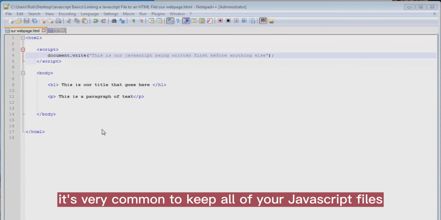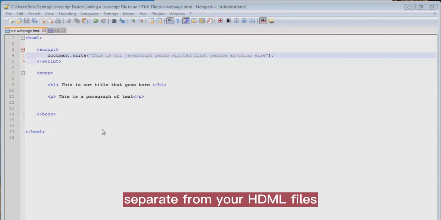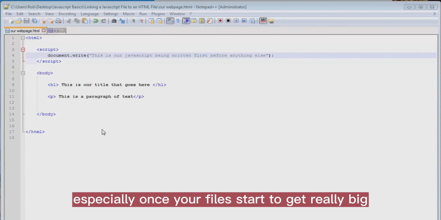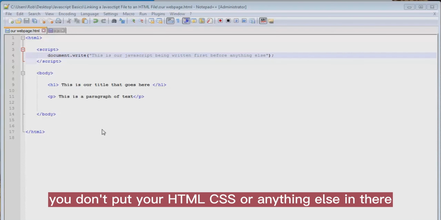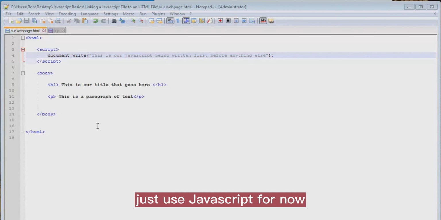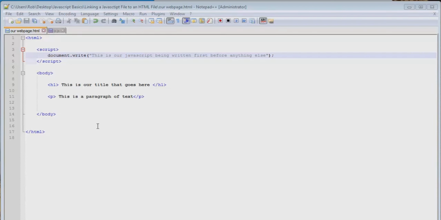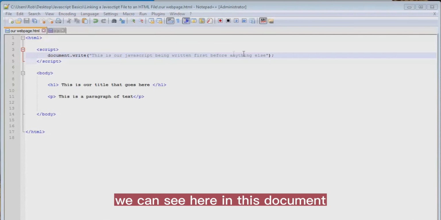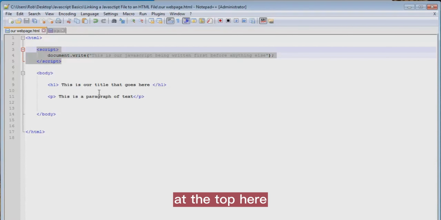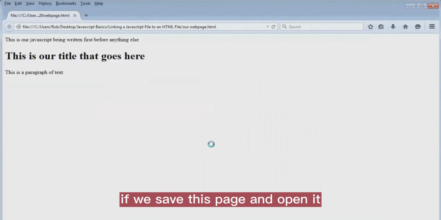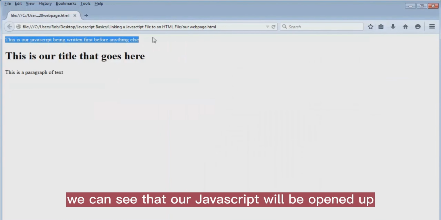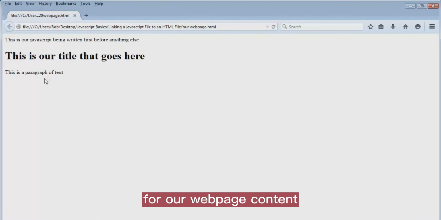It's very common to keep all of your JavaScript files separate from your HTML files. This helps you organize everything, especially once your files start to get really big. Make sure that when you create your JavaScript file, you don't put your HTML, CSS, or anything else in there. Just use JavaScript for now. We can see here in this document, I have inserted some JavaScript at the top. We have a document.write command. If we save this page and open it, we can see that our JavaScript output appears at the very top of our web page content.